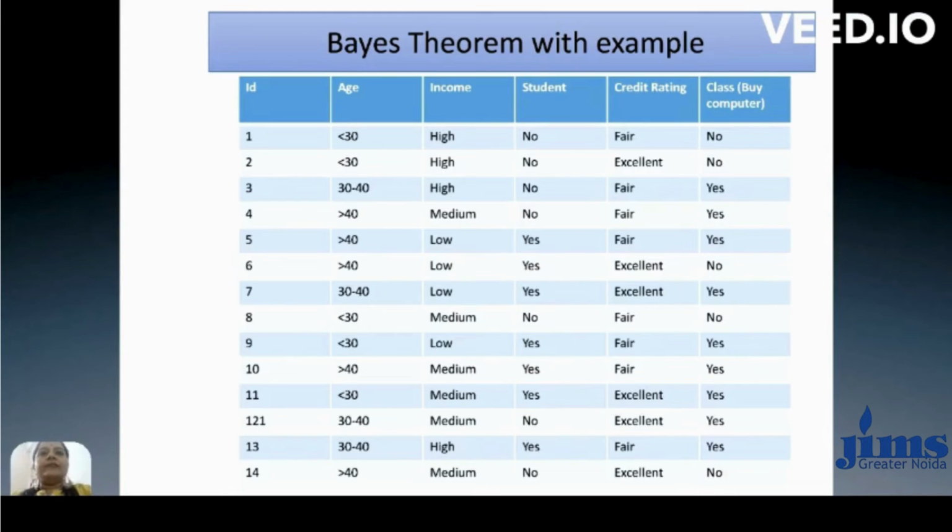Out of these 5 values, how many belong to the yes class and how many belong to the no class? Counting, there are 3 no class and 2 yes class.